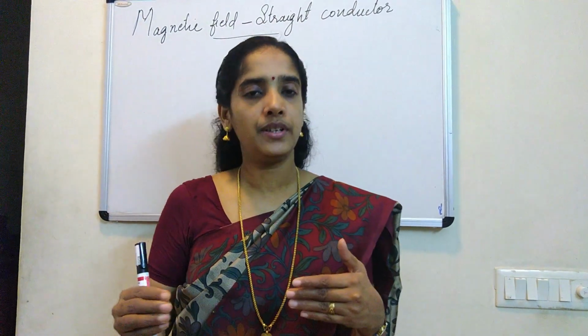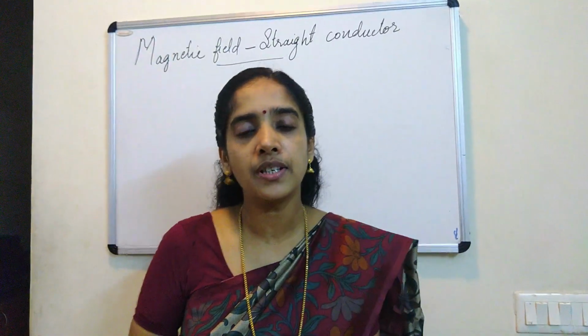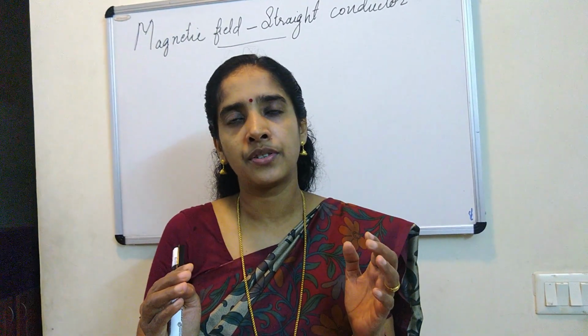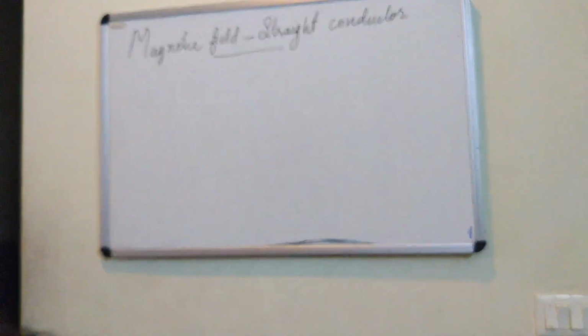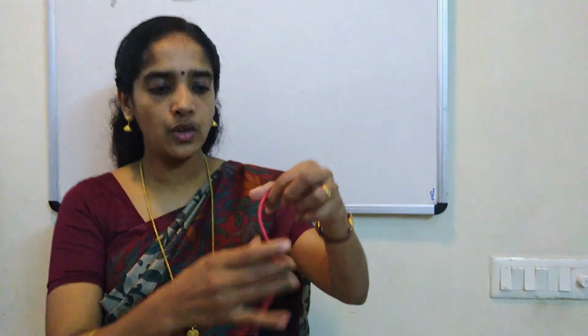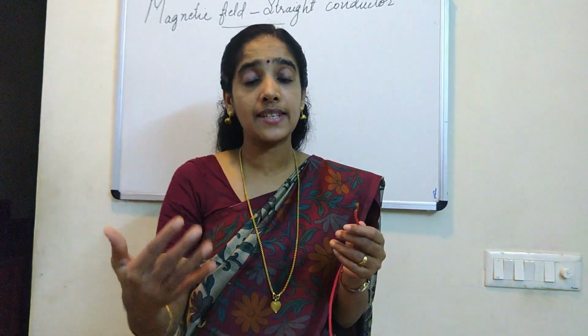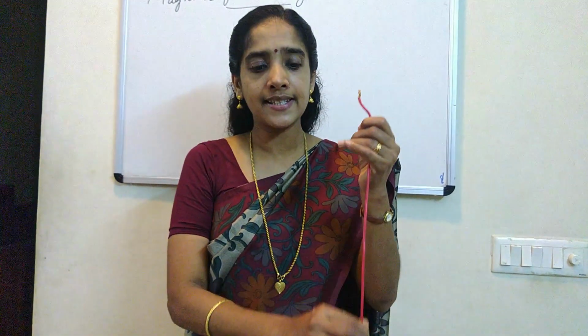Okay, now before we start the chapter, let me tell you about the magnetic field around the current carrying conductor. What are we going to study at first? We will be taking a long straight wire. This is somewhat curled one. We connect the two ends of the wire with a battery, and you can use a rheostat as well for changing the voltage, and you will change the current in the circuit. Every time we can see that whenever the current through the straight conductor changes, the strength of the magnetic field also changes.